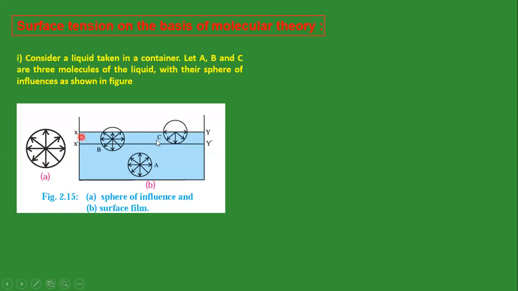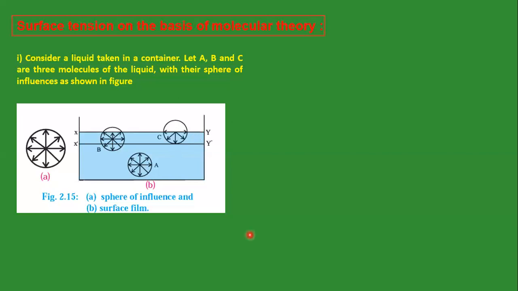Therefore, the liquid tries to acquire minimum surface area. And this tendency of liquid to acquire minimum surface area is called surface tension. So the liquid behaves like a stretched elastic membrane. This tendency of liquid to acquire minimum surface area is surface tension. It means that if a liquid is acquiring minimum surface area, it has more surface tension. I hope you understood surface tension. We explained this surface tension by using this molecular theory.